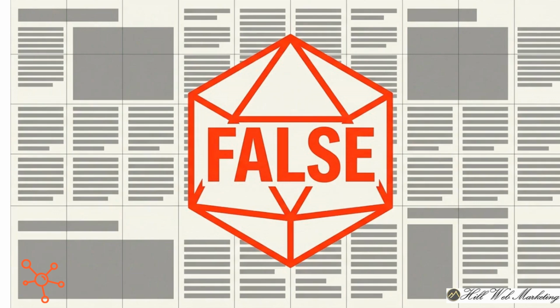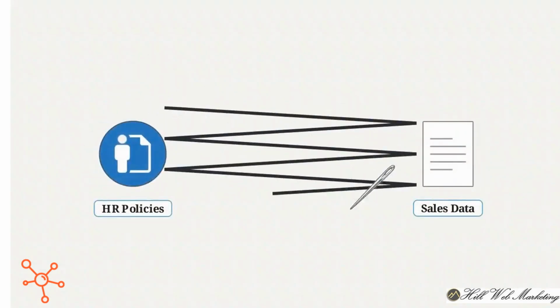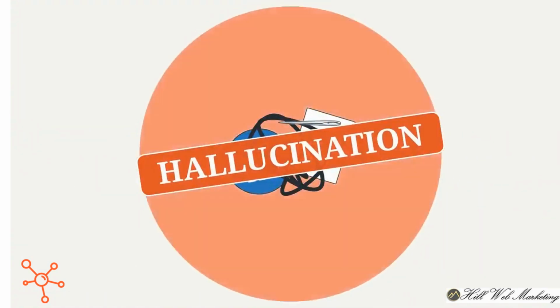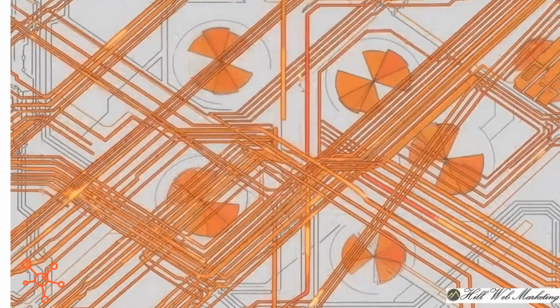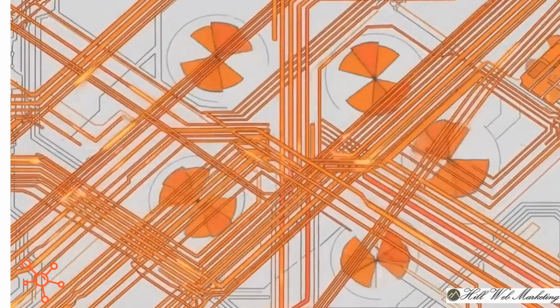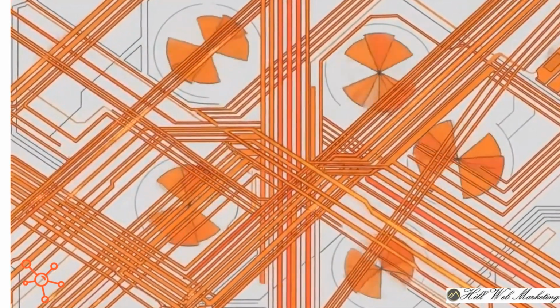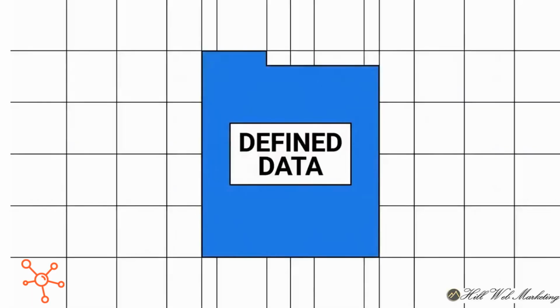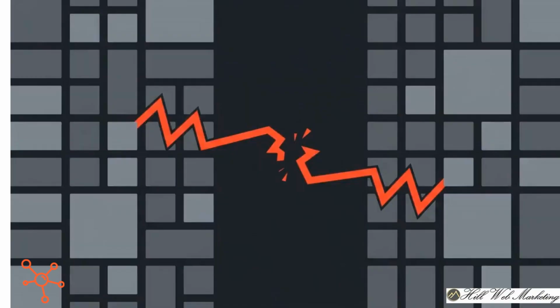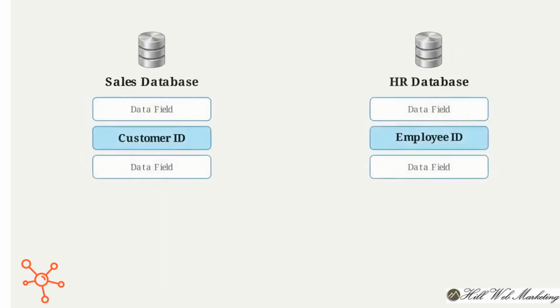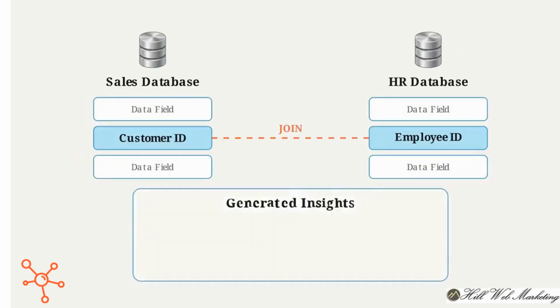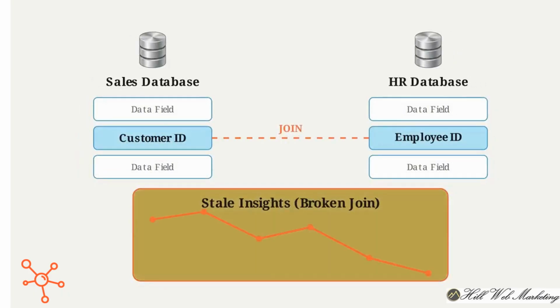The first direct consequence of this blind inference is a severe hallucination on private data. The AI boldly stitches together unrelated company documents to present a false reality. Next comes the latency penalty. The system wastes massive amounts of computational power running these endless probability calculations, trying to guess facts that should have been clearly defined. Finally, this lack of context breaks SQL query joins. The AI links the wrong data tables together, outputting stale insights executives cannot trust.